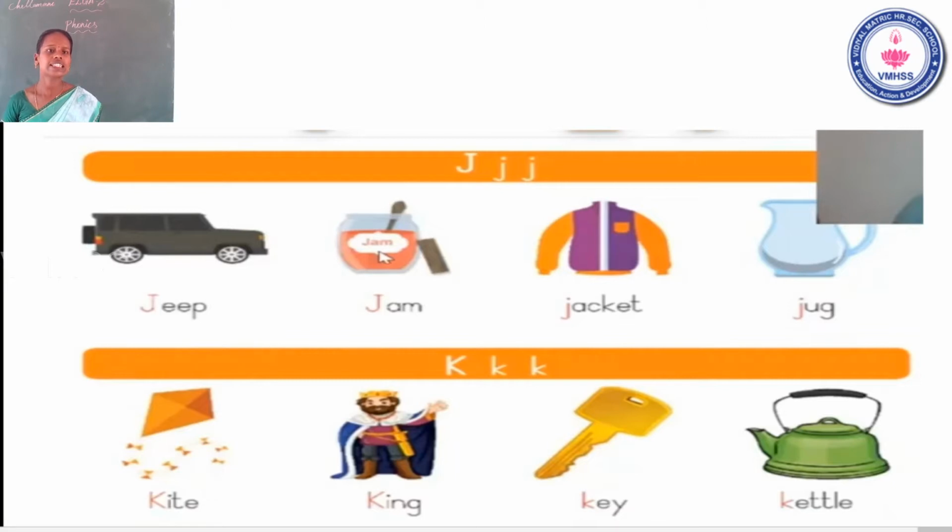J, jeep. J, jam. J, jacket. J, jug. Okay, the name of the letter J, the sound of the letter J. J, jeep. J, jam. J, jacket. J, jug. It's clear. Now go to the next letter.